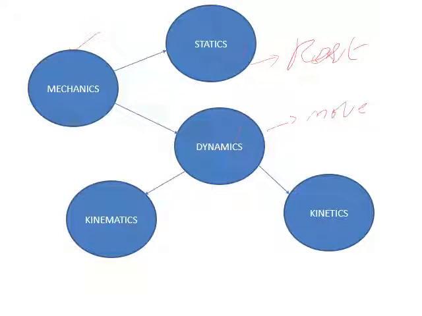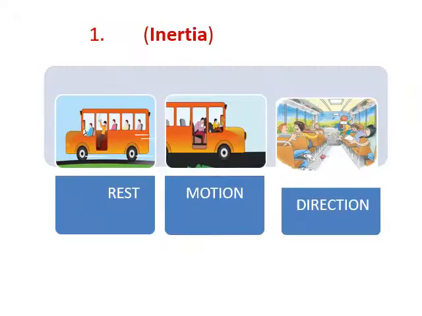This dynamics is further classified into kinematics and another one is kinetics. These two things we are going to learn in 11th standard. But kinematics means this also studies the action of force on a moving object without considering the cause of motion. இயக்கத்தால் ஏற்படக்கூடிய விளைவுகளை பற்றி படிக்கக்கூடியது பேர் kinematics. This is study with the cause of motion. This was the difference between the mechanics and its branches.